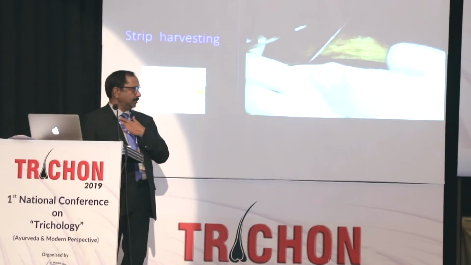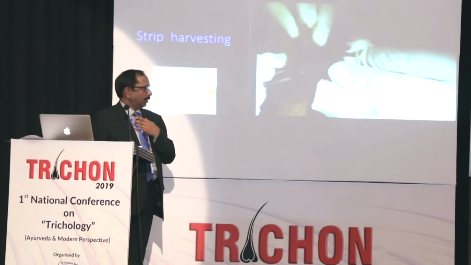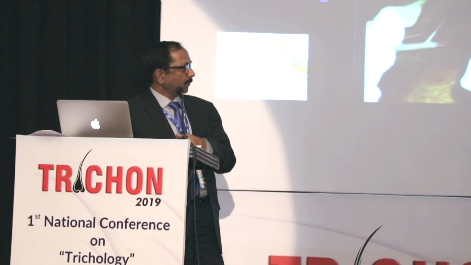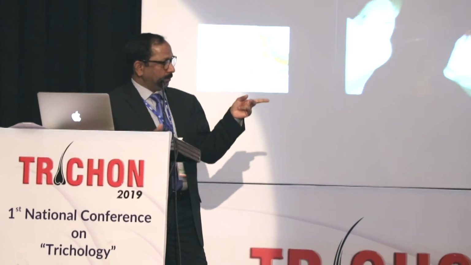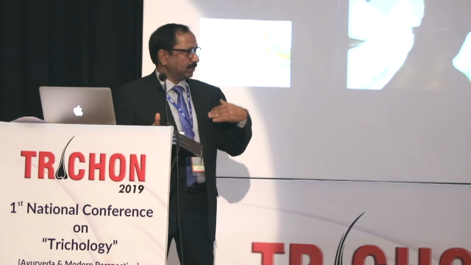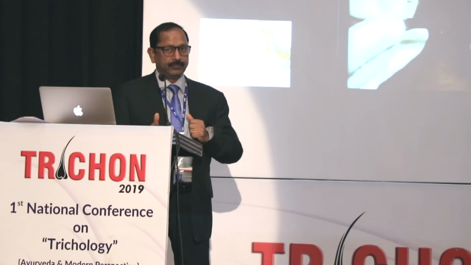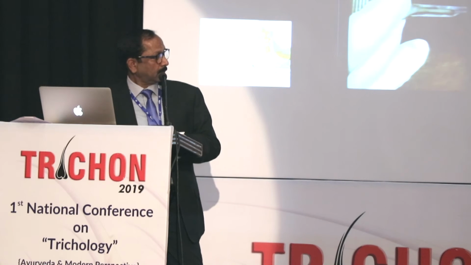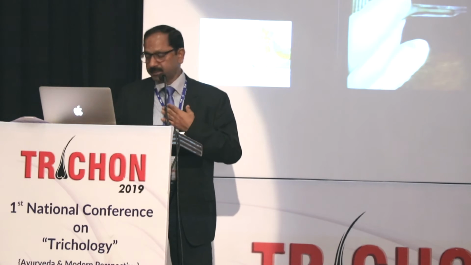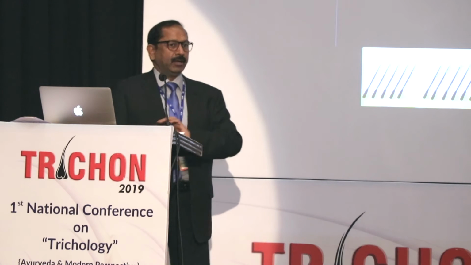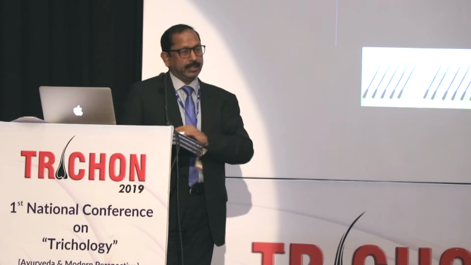That was the lower incision, and now we are lifting it. In the still picture, you can see the vessels are underneath. We are lifting superficial to the vessels and nerves so that we are not injuring them. And this is how we harvest the strip. Once we have harvested, after hemostasis, we close in 2 layers.